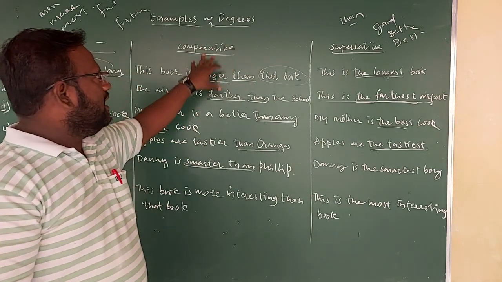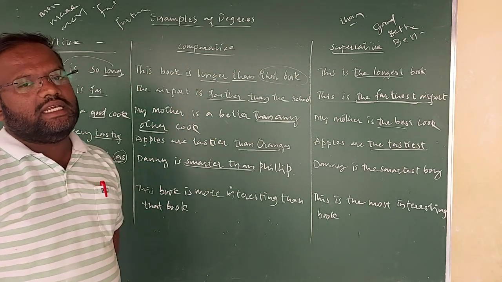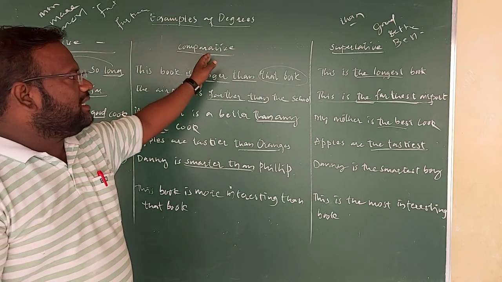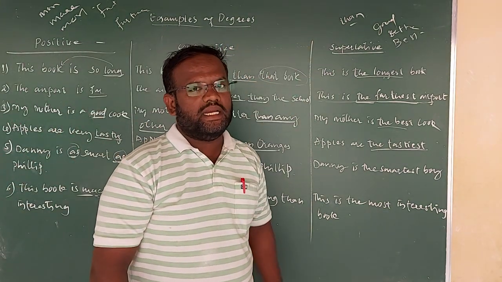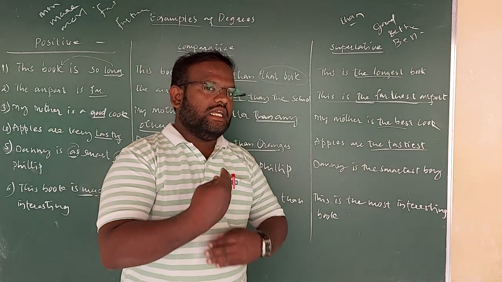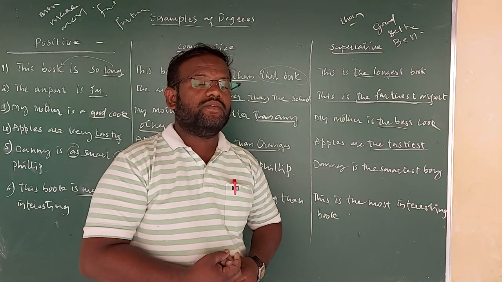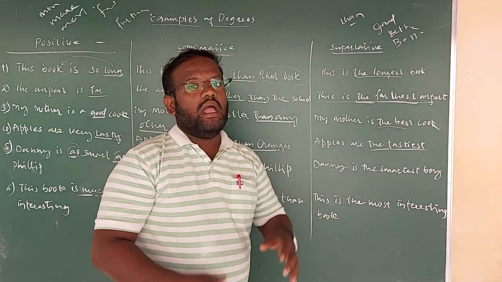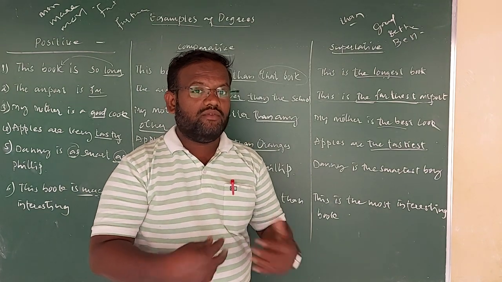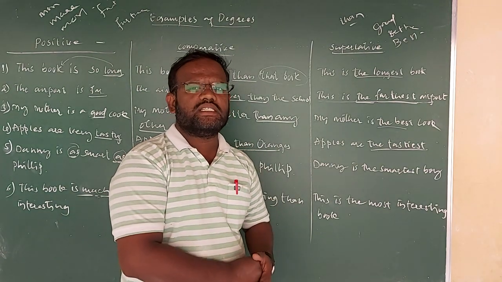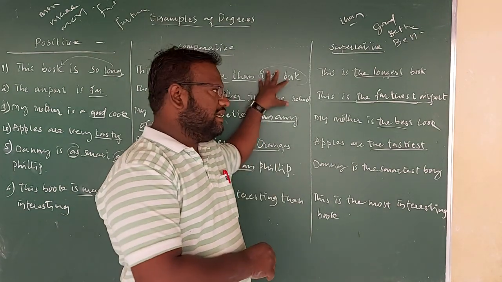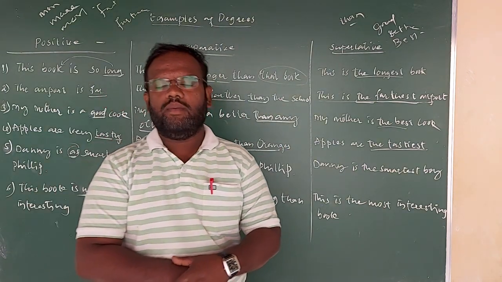Hope you are understanding. These are the examples of degrees from positive to comparative, comparative to superlative. In tomorrow's class, we'll see some more examples which are in the negative, and some more new adjectives and how we can change them, and all those things. After finishing these degrees of comparison, again we'll go back to the lessons.